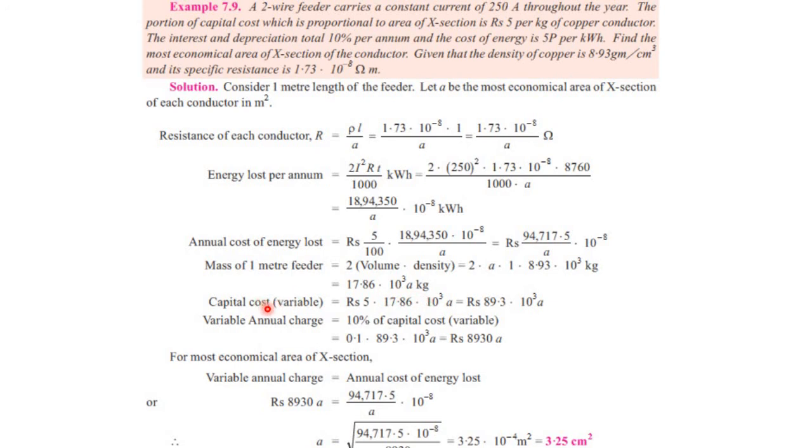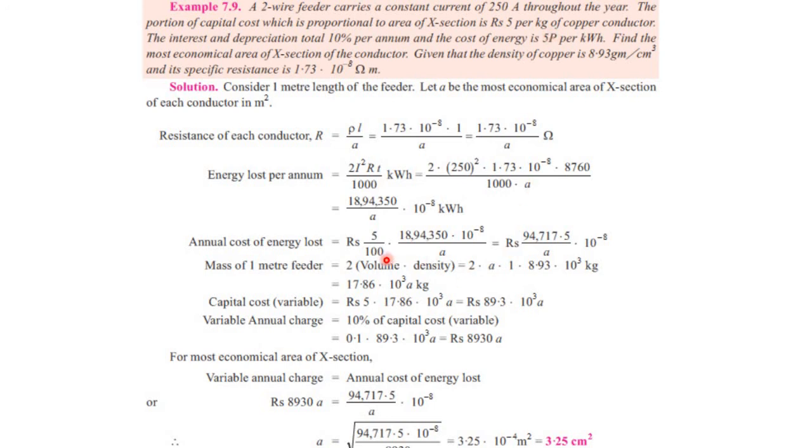Capital cost, that is the variable, has been told to be proportional to the cross section at 5 rupees per kg of the copper conductor.